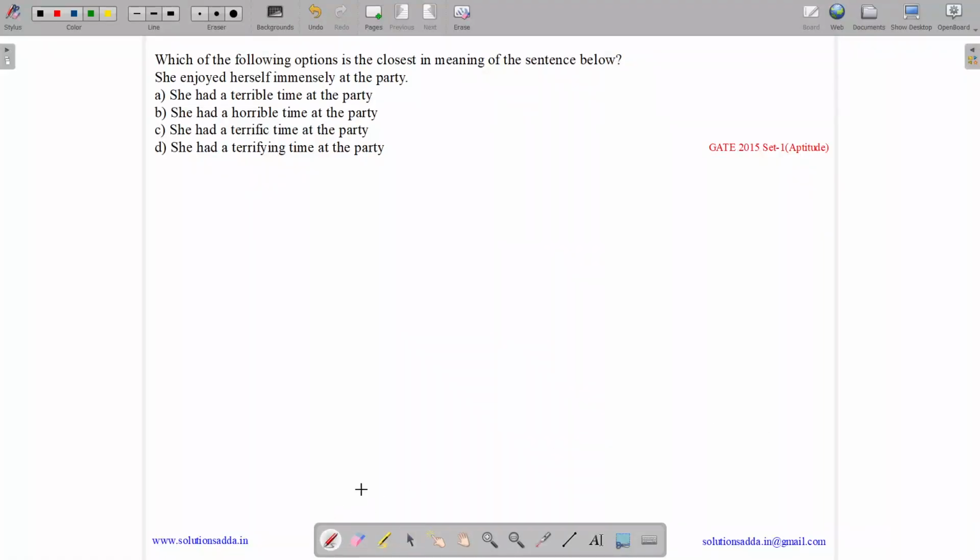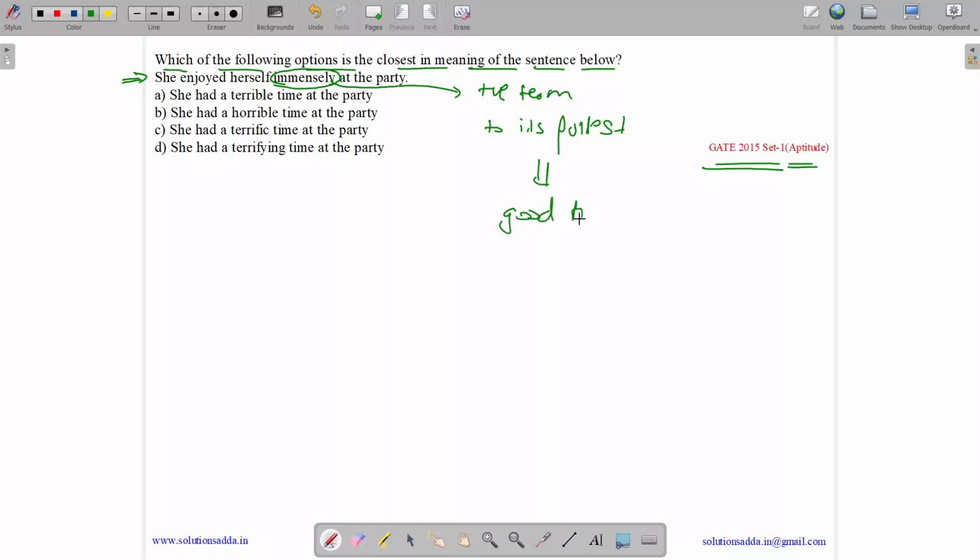This question belongs to Aptitude subject and was asked in GATE CSE 2015 Set 1. So the question states, which of the following options is the closest in meaning to the sentence below? So the sentence is, she enjoyed herself immensely at the party. So what is the meaning of immensely? Immensely is a positive term, which means to its fullest, which means she had a good time at the party.